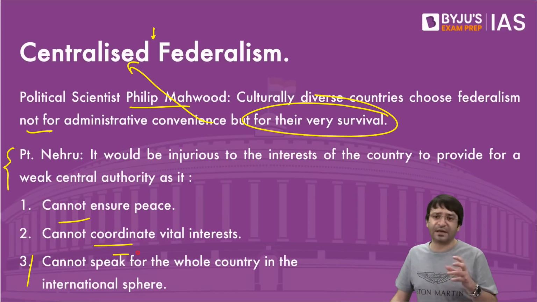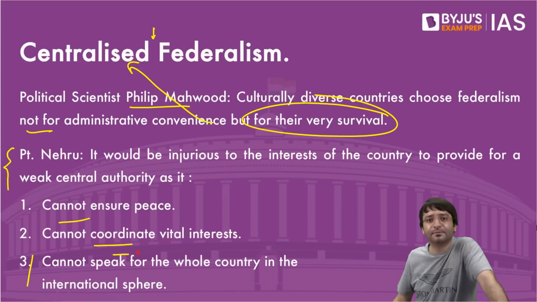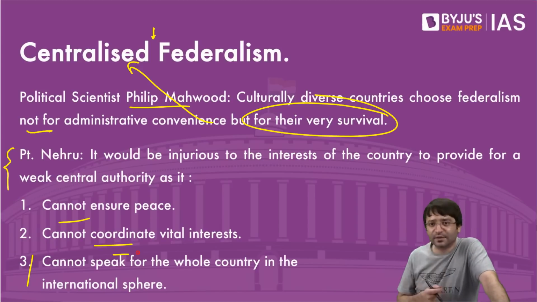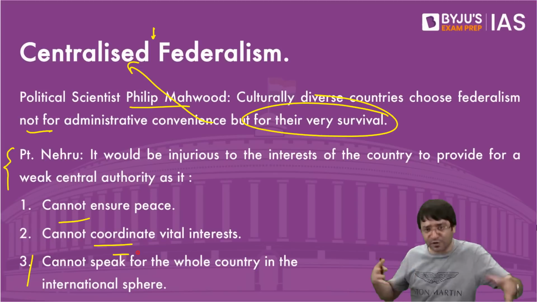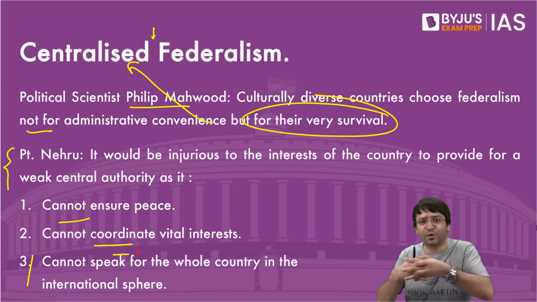For example, we have an atomic bomb. We have a missile, BrahMos, which is a joint collaboration between Russia and India. BrahMos' name is derived from two rivers. Can you tell me the names of those two rivers? From India, Brahmaputra. From Russia, Moskva. So it's basically a portmanteau, a mix of two words, BrahMos.